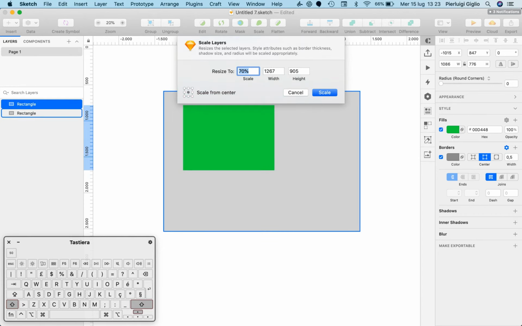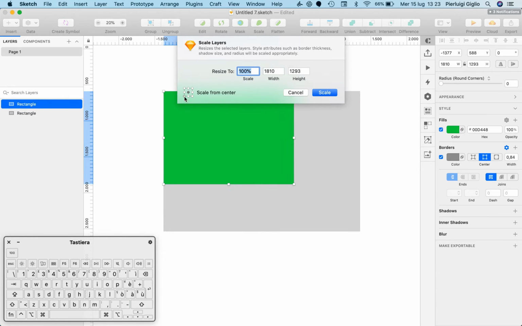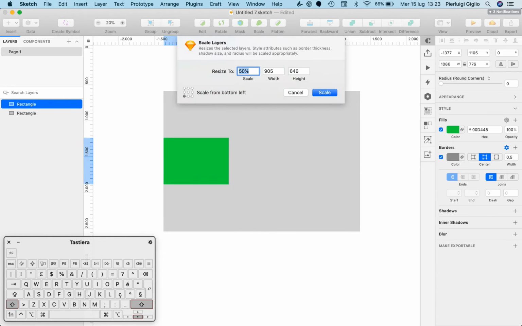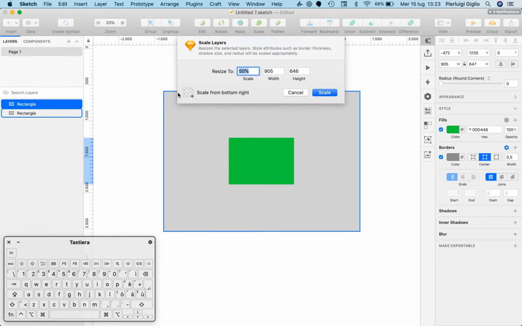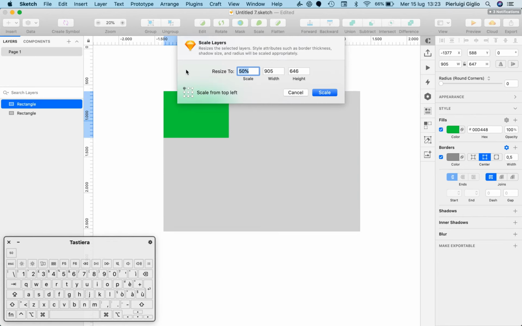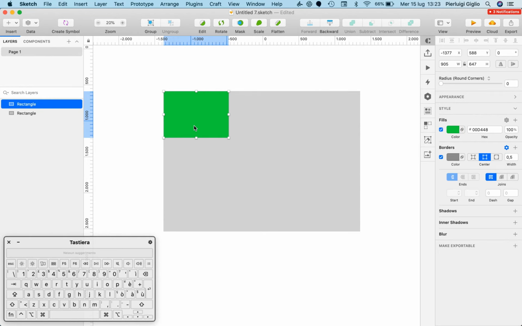Now if I select center, you can see that now it's scaling down based on its center. So this is something which can be really useful and can really save a whole lot of time when you're scaling elements. And I personally use it all the time in client work and personal projects and whatnot when I'm working in Sketch. So it can definitely be something which is really useful.